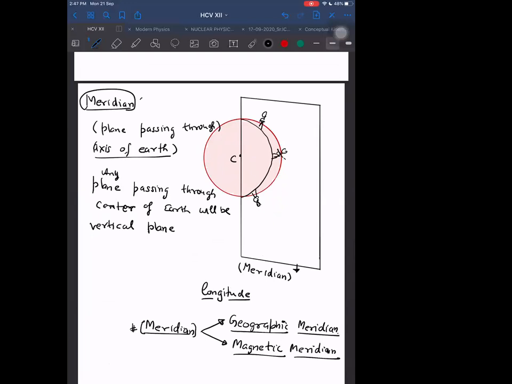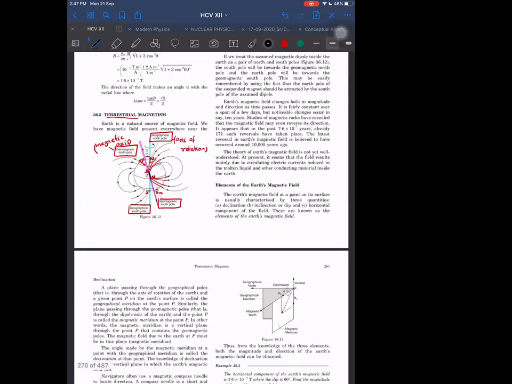Now, if I rotate this plane, then it will be cutting in different places, and each place where it is cutting will give us the corresponding longitude and corresponding meridian. Means in different places the meridian will be in a different direction. If I draw both the meridians here, will both the longitudes be in the same curve or in different curves? Think about it.